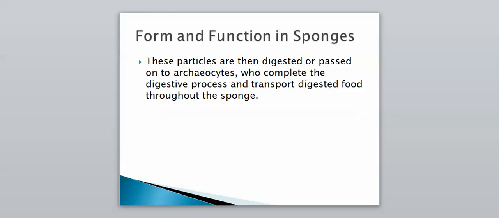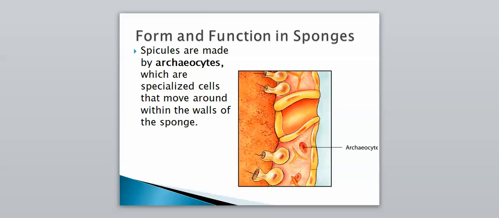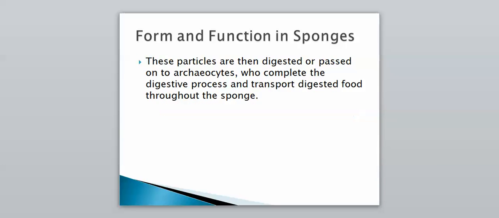And then these particles are digested or passed on to the archaeocytes, who complete the digestive process and transport digested food throughout the sponge. So again, these archaeocytes have another function as well. They help make up our skeleton, and they also help to pass food throughout the rest of the sponge.